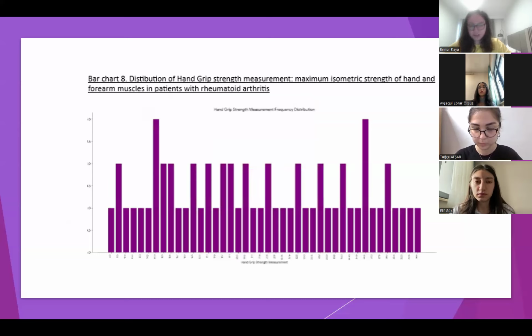And in this bar chart, individuals with hand grip strength below 15 kilograms are more likely to exhibit characteristics associated with reduced muscle function and potential muscle deterioration. In the 15 to 25 kilogram range, muscle strength appears to be moderate, with a relatively balanced distribution, though there is still a slight tendency towards better functional status. Those with hand grip strength above 25 kilograms generally demonstrate strong muscle function, which may be seen as a protective factor against declines in physical performance and overall muscle health.